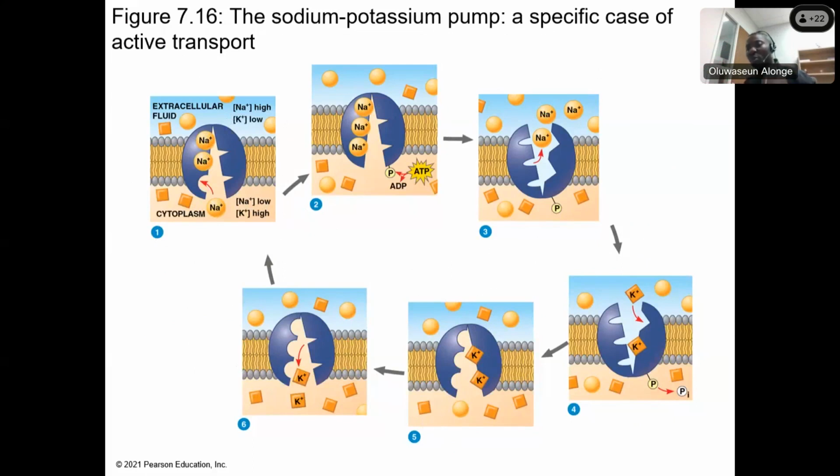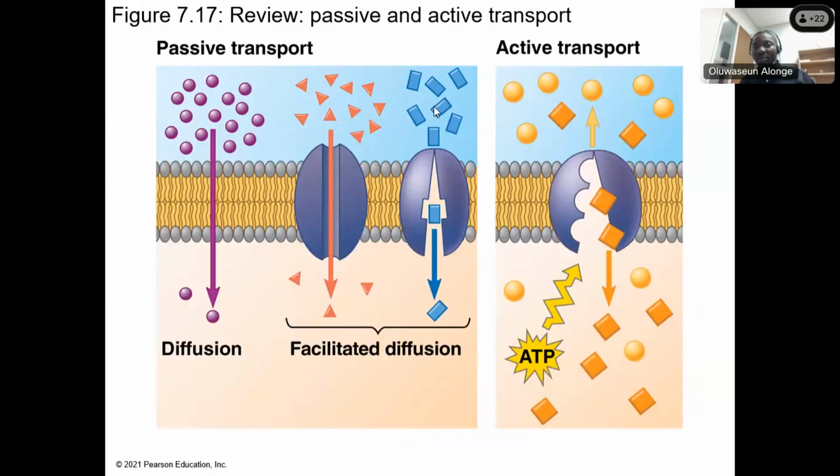If 3 sodium goes out, 2 potassium must come in, regardless of the quantity of potassium in the cell. If there are just 2 potassium there, they must come into the cell. That kind of transportation is active transport. All right? It is called active transport because it requires energy.